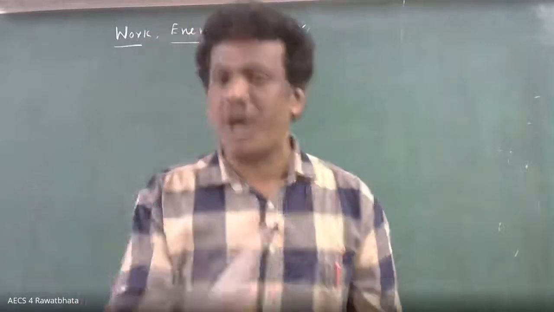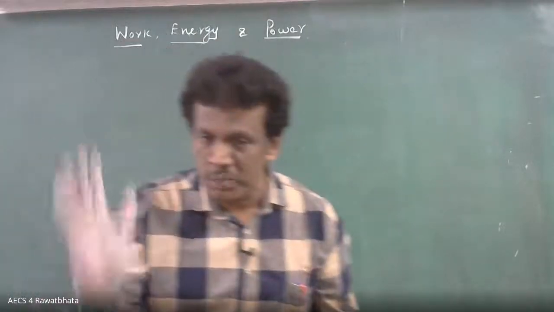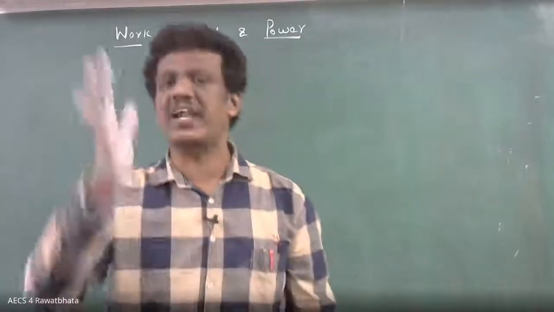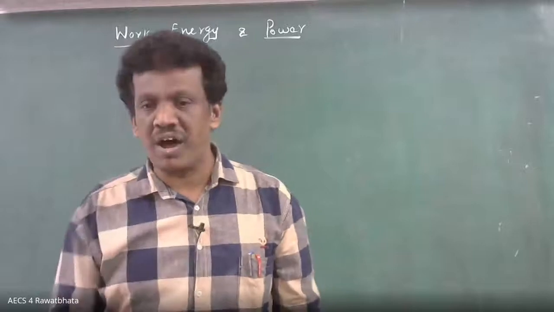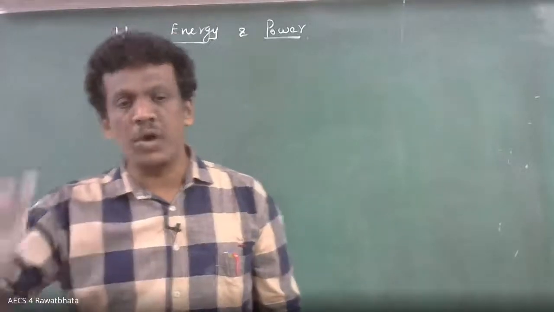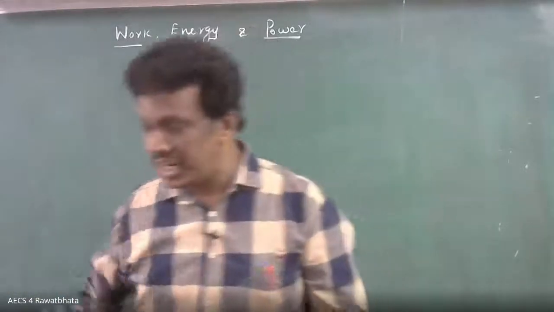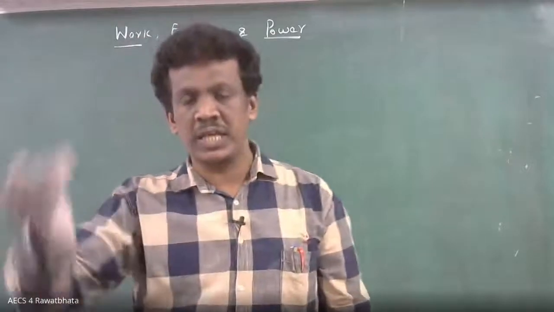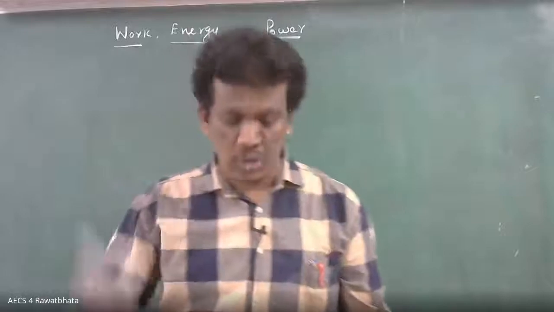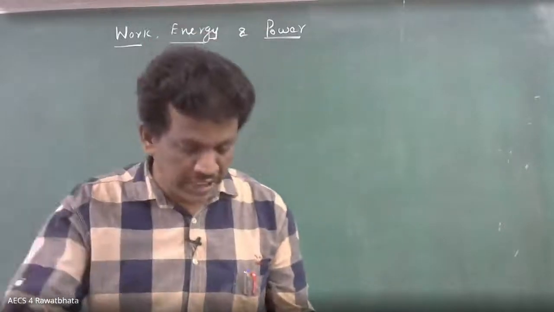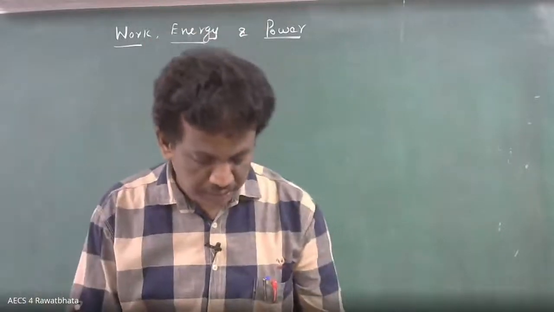Definitely there is work done. Whoever said positive is exactly correct. Because if the applied force is not there, the body would have stopped. But it is still moving with a constant velocity because of the external force. That force is the applied force. Work done by the applied force is positive, no doubt at all.